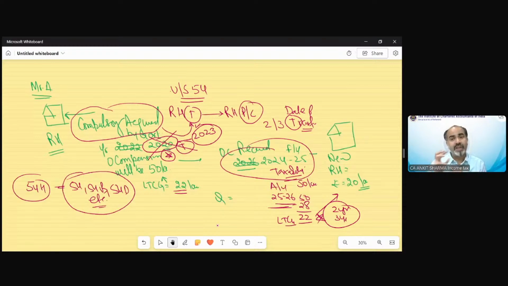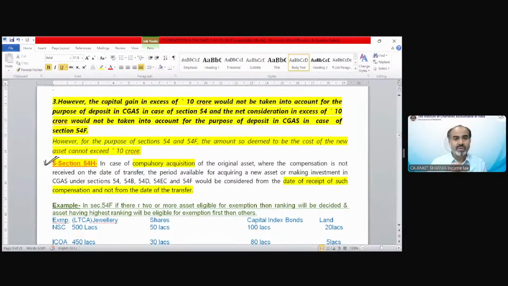So that was a genuine case to remove the hardship in these compulsory acquisition, etc. cases, because in these cases you would get the money later and by that time the time period for investment might have gone. So that was a very welcome provision, section 54H has been made. So in case of compulsory acquisition of the original asset where the compensation is not received on the date of transfer, you can go through with this provision, of course.